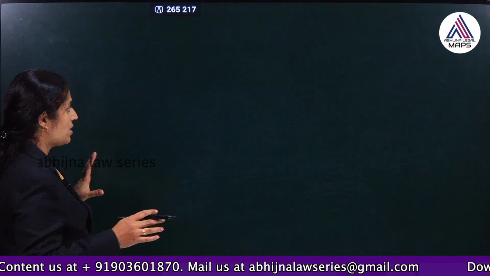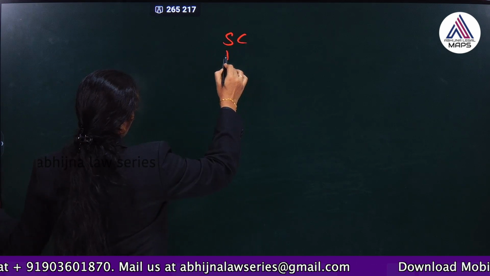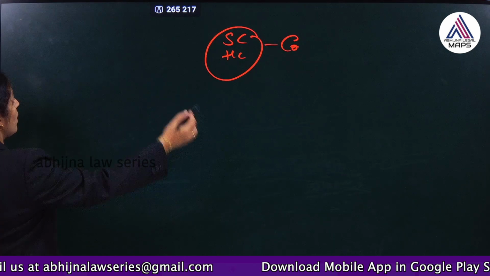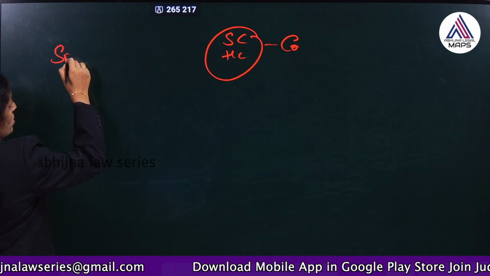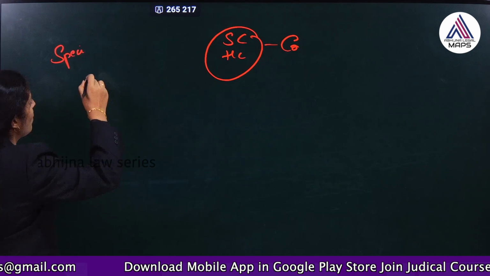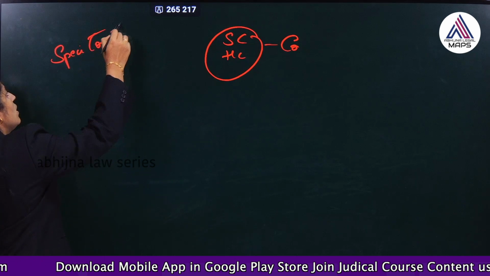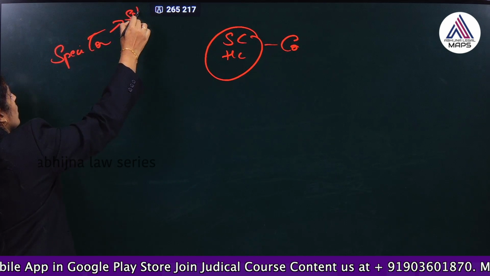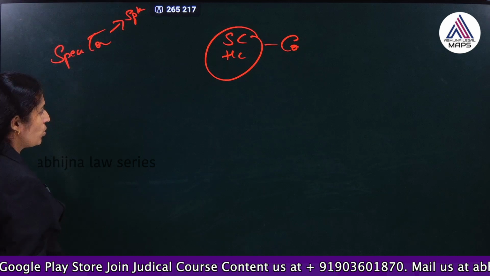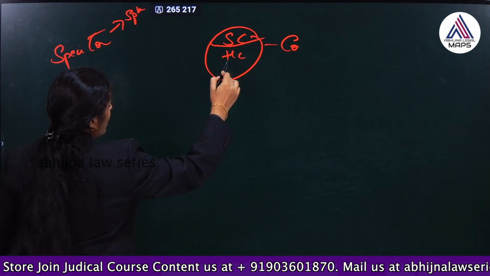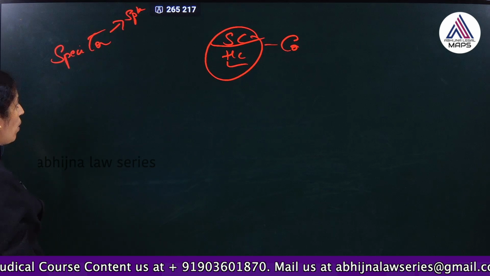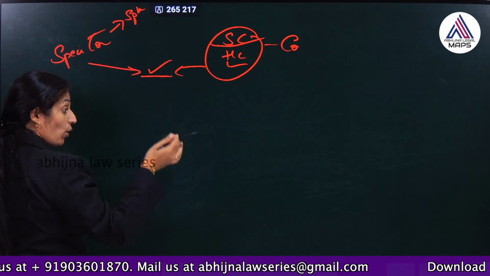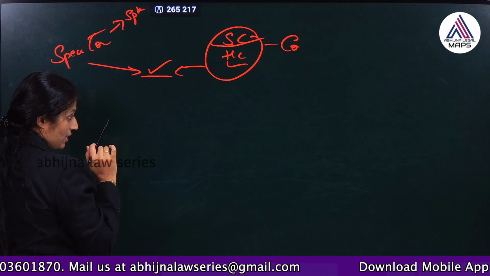See, basically, Supreme Court and High Court have been established by the Constitution, okay. And we also have special criminal courts like the CBI court, which have been established under special laws. There are different special laws. Supreme Court does not try criminal cases, but High Court tries sessions cases. So High Court and these special courts have the power to try criminal cases, but they are not constituted under CRPC or BNSS.